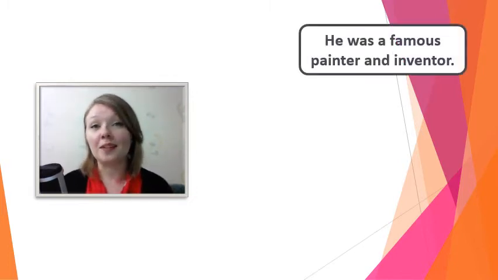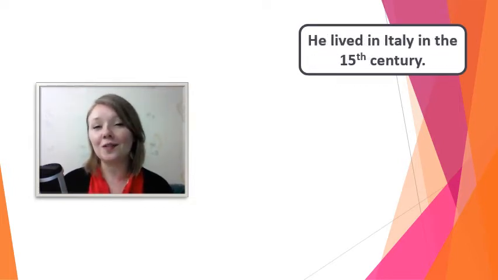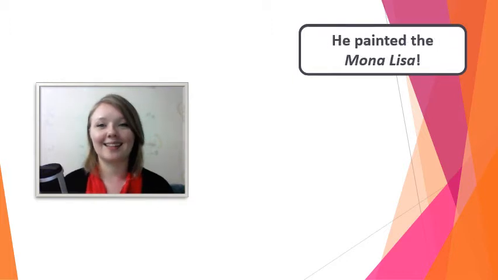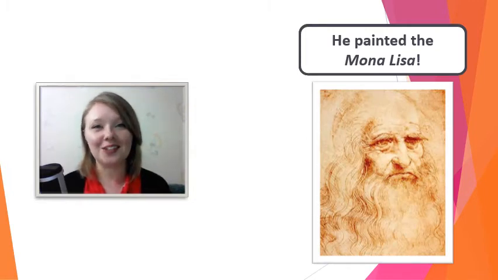He was a famous painter and inventor. What famous painters and inventors do you know? He lived in Italy in the 15th century. Okay, so a painter and inventor from Italy in the 15th century. Can you guess who it is yet? Maybe this next tip will help you. He painted the Mona Lisa. Did you figure it out? Our first famous historical person is Leonardo da Vinci.